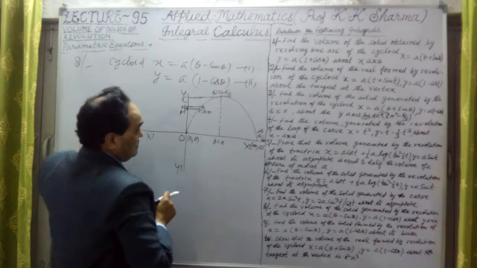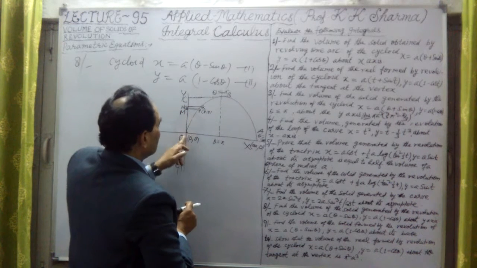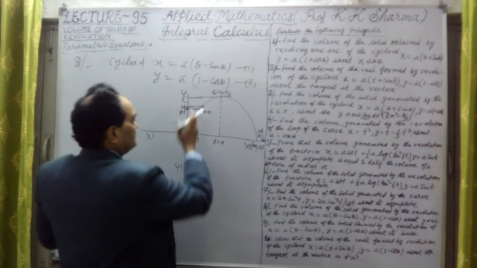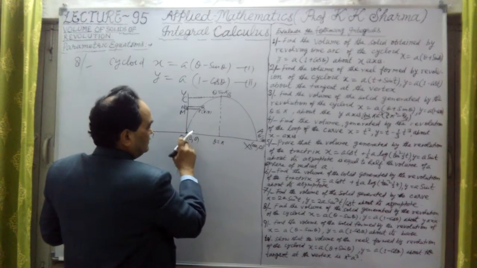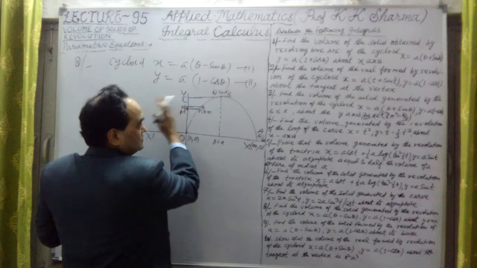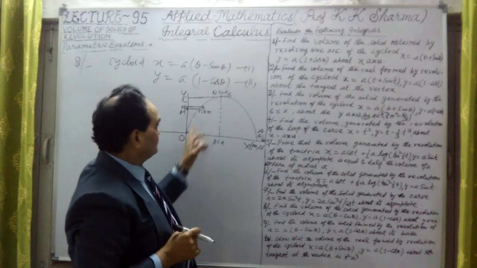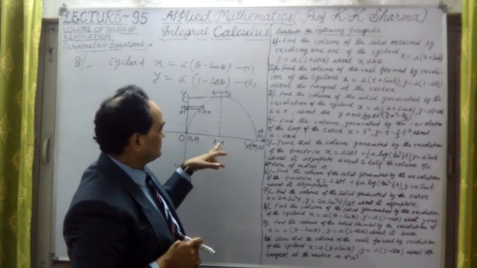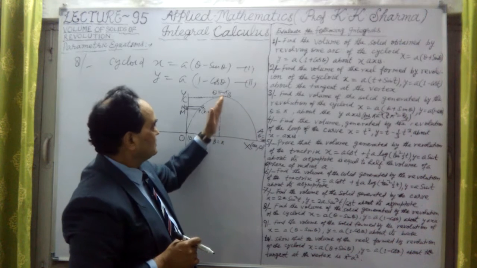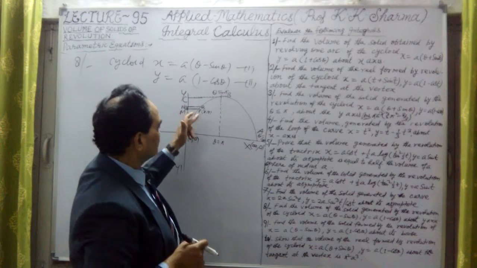Now the extra area OBCO will also be revolved around the y-axis. Having taken 0 to pi, we now take the limits pi to 2 pi, and from that we have to subtract this extra volume between this curve and the y-axis.